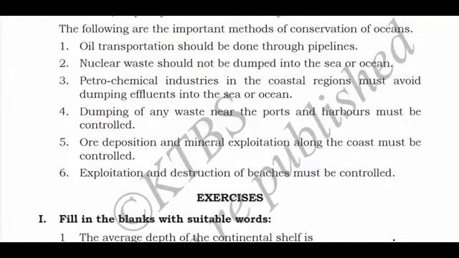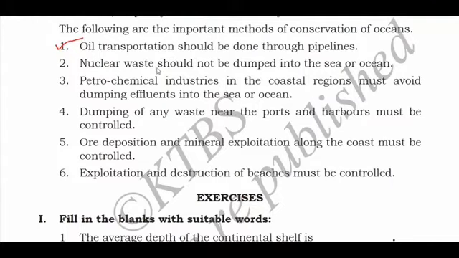First one, oil transportation should be done through pipelines. If oil is transported from one place to another through pipelines, then what will happen? The oil will not get mixed with the ocean water, so it will not pollute the water. So oil should always be transported through pipeline.